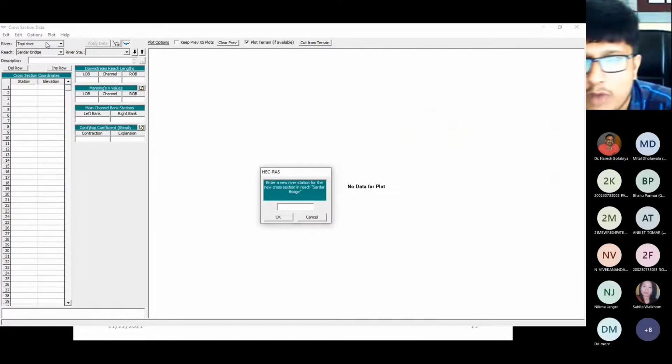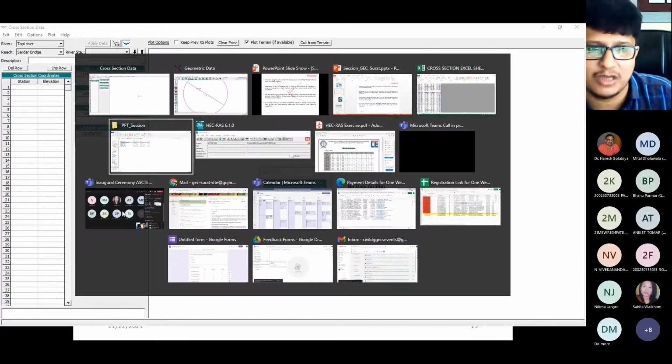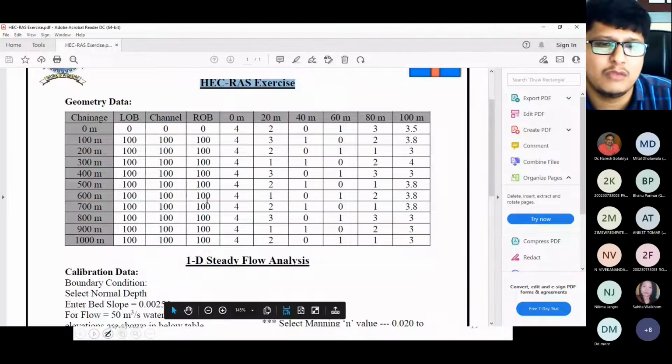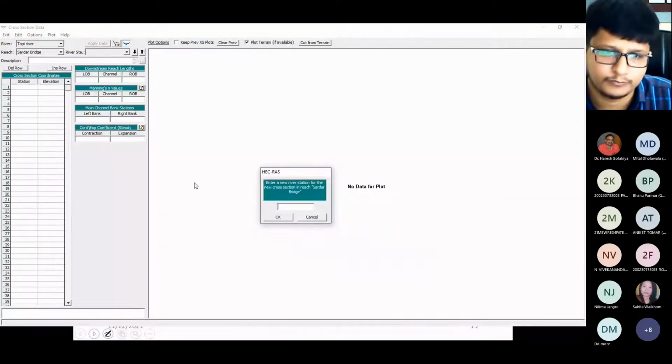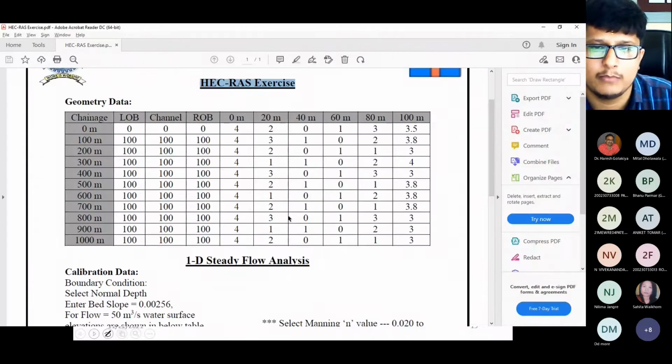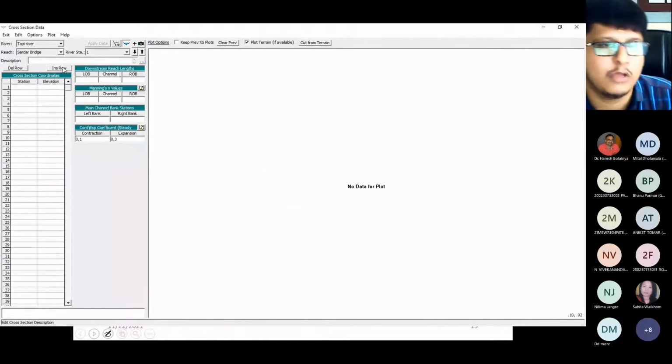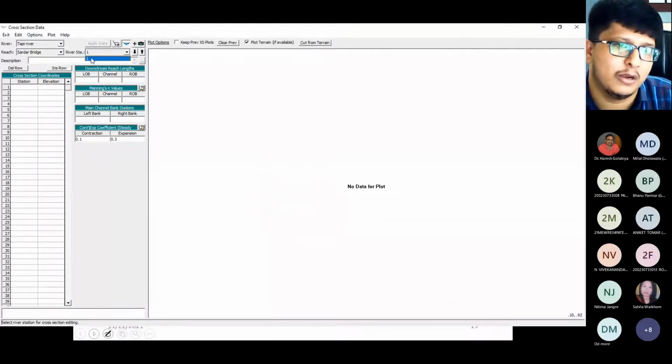It may ask you what the number of the cross section is. Now if you check my data sheet, I will show you my data sheet. This is my data sheet. I will give the cross section number 1 and click OK. Now you can see on my screen it is written 1.